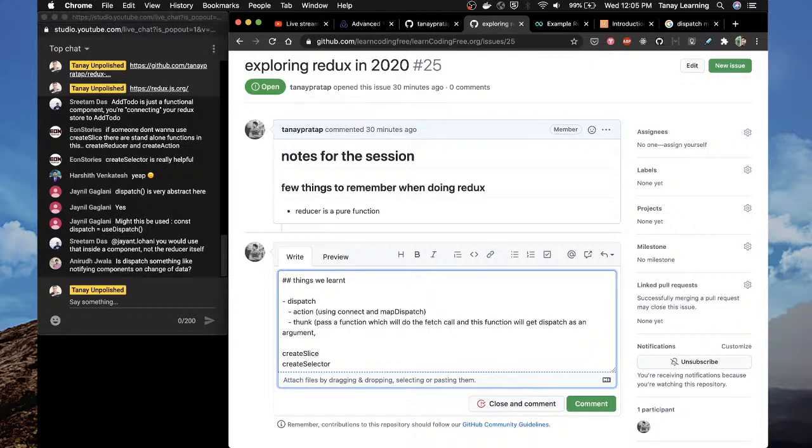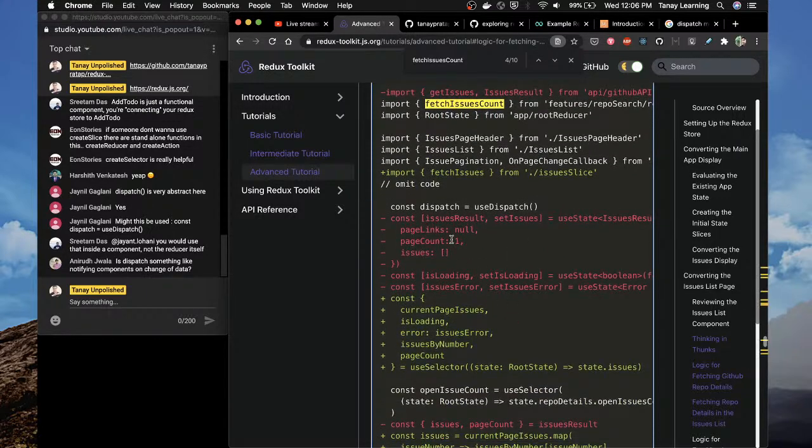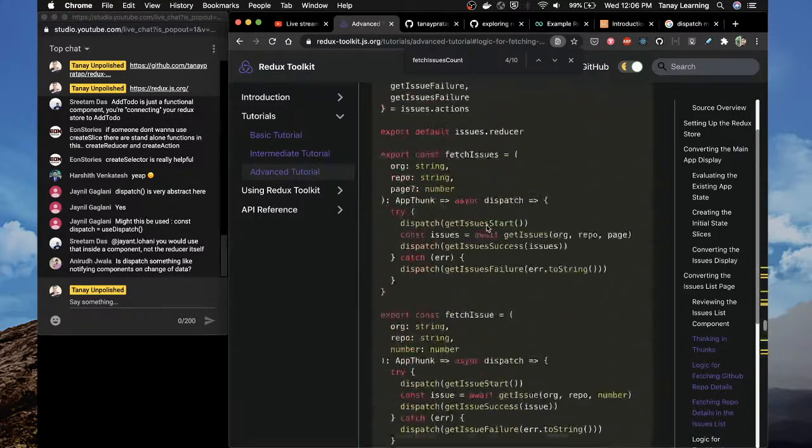So pass a function which will do the fetch call, and this function will get dispatch as an argument, wherein this dispatch will then be used to call the actions on store, right? Exactly what is happening here. Now let me explain this again one more time.